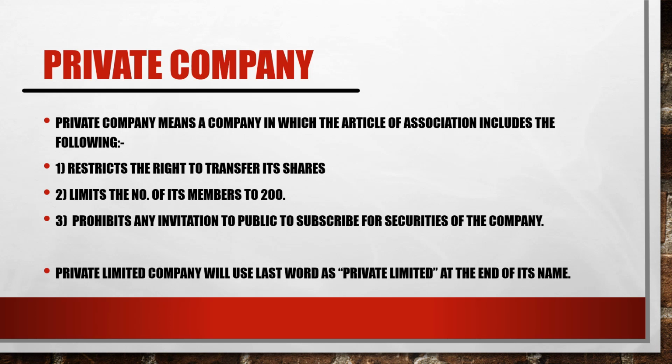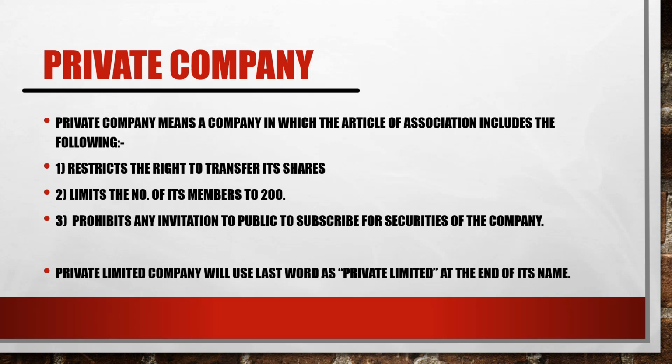Okay, because a private company is not an open company. A private company uses the word private limited at the end of its name, and also the liability of the members is unlimited in case of a private company, meaning they can sell their own assets in case the debts of the company are not repaid.